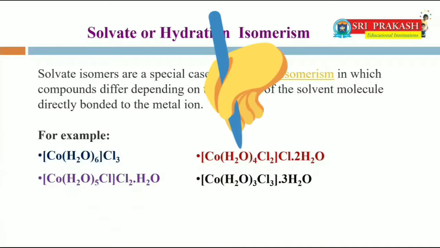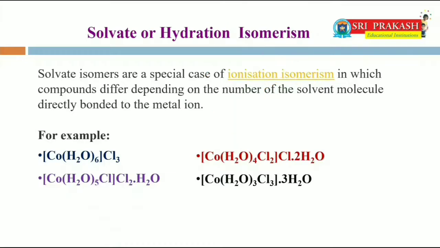[Co(H2O)4Cl2]Cl·2H2O, which is dark green, and [Co(H2O)3Cl3]·3H2O, which is colorless, because the number of water molecules is changing between the coordination sphere and the counter ions, as well as the ions, particularly chloride ions, changing in the counter ions.